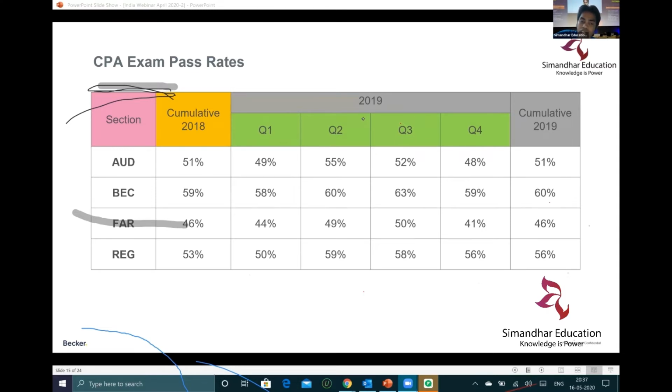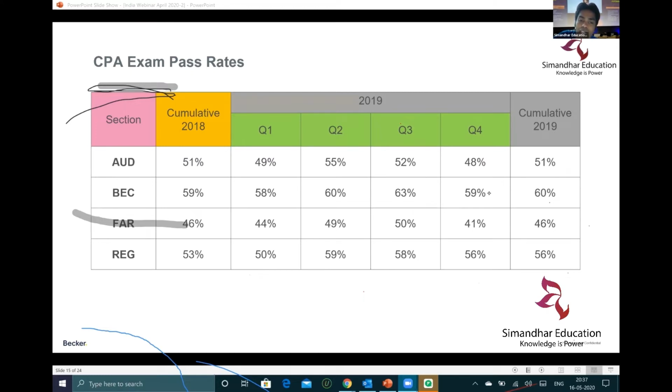So there is no such perfect combination as such, but it's just a recommendation. In case you start with audit, then you can go with audit and regulation, or audit and BEC, or FAR and audit. These are suitable combinations which you can do. But if you see pass percentage wise, FAR is a tougher section than all of them.